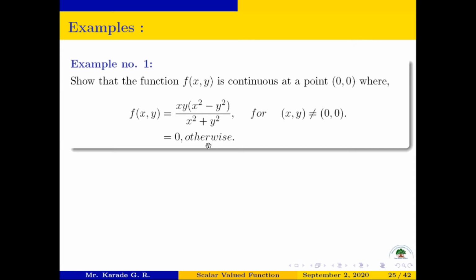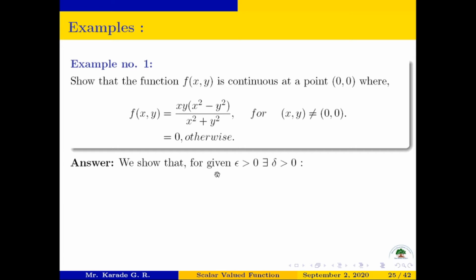And if x comma y is equal to 0 comma 0, then the value of this function is 0. That is the function which is defined here, and we show that this function is continuous at point 0 comma 0. Okay, so we write the answer of this question.